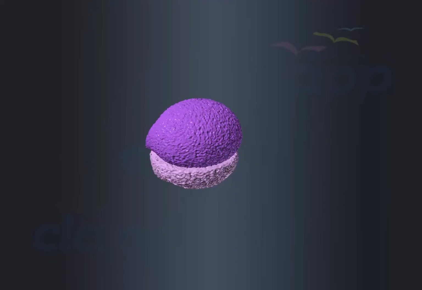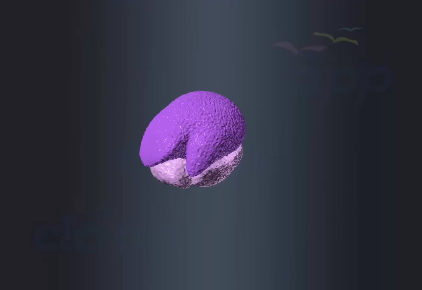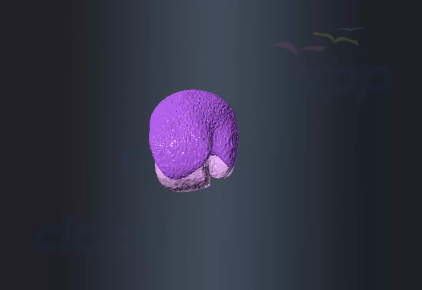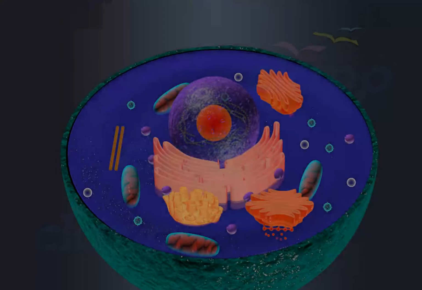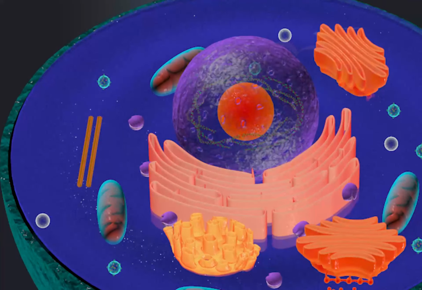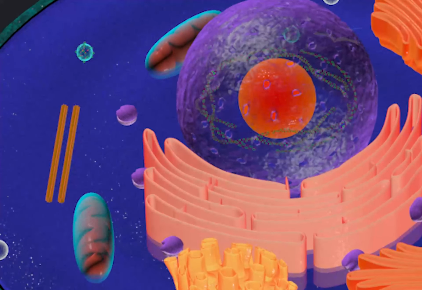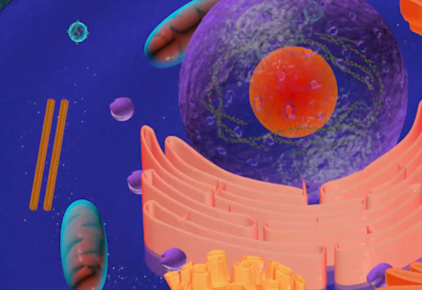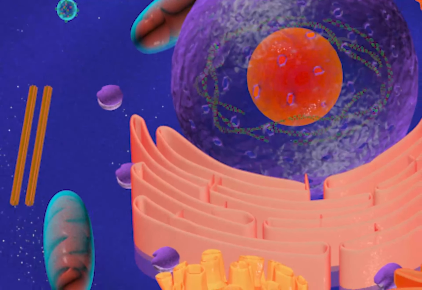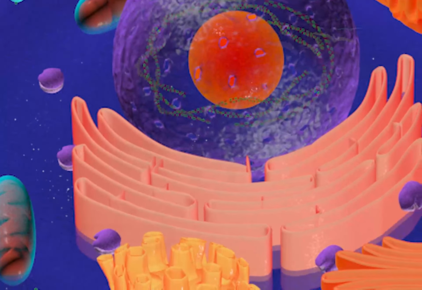Ribosomes. Ribosomes are like the construction workers of the cell. The ribosomes are composed of RNA and various proteins. They can exist as free-floating organelles in the cytoplasm or they can be attached to specific structures like the endoplasmic reticulum in order to do specific jobs related to that structure. Ribosomes are the center for protein synthesis in the cell.